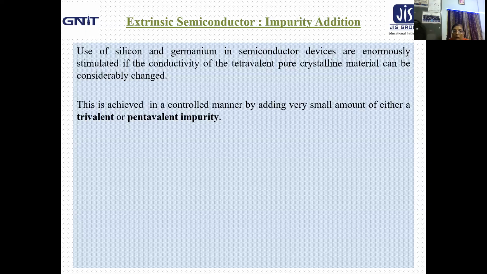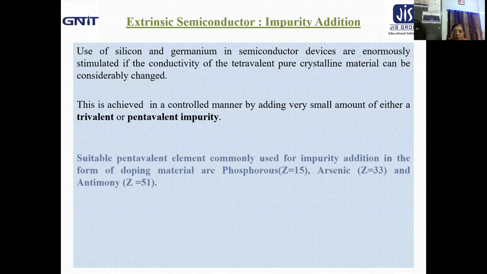Now, how to achieve the increase of conductivity of pure silicon and germanium? This is achieved in a controlled manner by adding a very small amount of either a trivalent or pentavalent impurity, because silicon and germanium have a valency of 4.